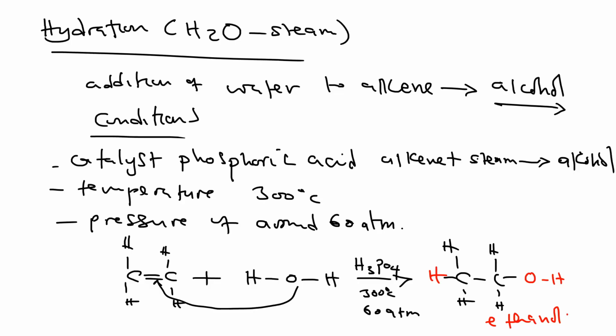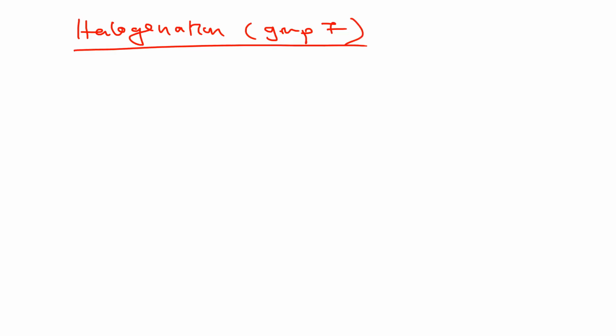Okay. Now, what is the other thing that we can look at? The other type of reaction that we can look at is halogenation. Halogens are group 7 elements, so they can also add to an alkene. So alkenes can undergo halogenation, where the double bond breaks and leaves room for attachment of group 7 elements.